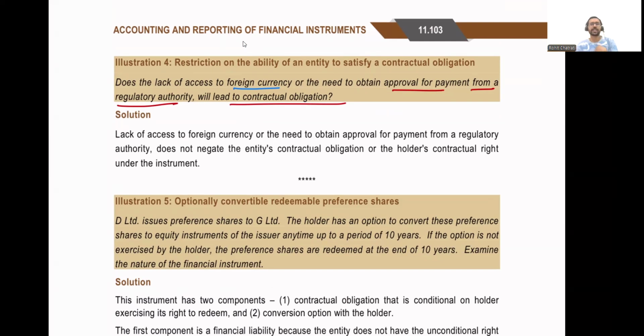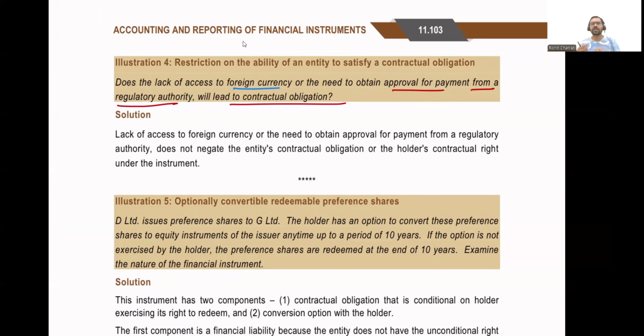Let us say we actually borrowed money. We borrowed $1 lakh from a foreign bank. I am an Indian company, and I have borrowed $1 lakh from a foreign bank. Now, let us say I do not have access to purchase dollars from the market, because to repay the loan, I will have to purchase US dollars by selling INR. Since I'm an Indian company, I would typically have INR with me. I will sell INR and buy dollars, and take these dollars and repay the loan that I have.